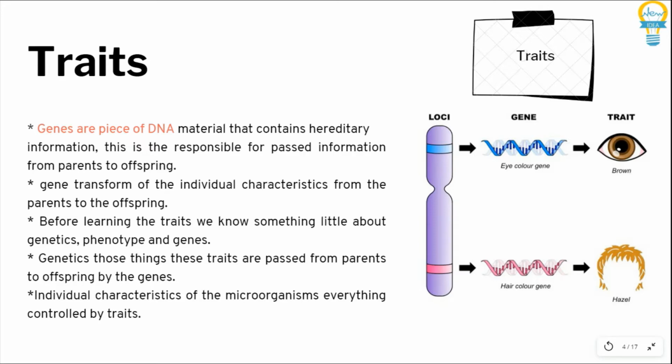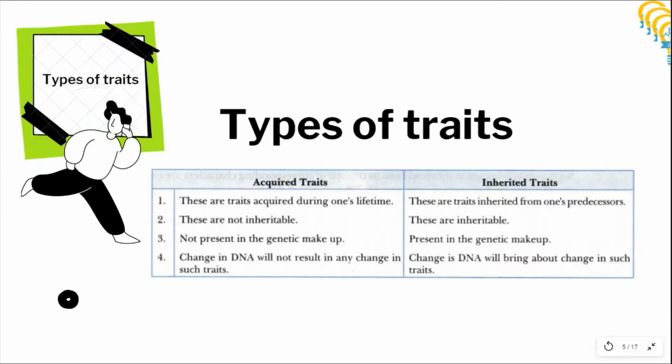A gene transfers individual characteristics from the parents to the offspring. Genes are pieces of DNA material that contain hereditary information. They are responsible for passing on information. Genes are located in the cells and control trait development in living things, because of which offspring resemble their parents in many ways.